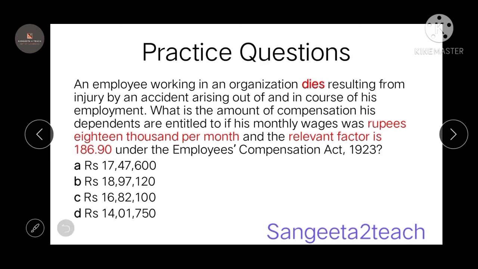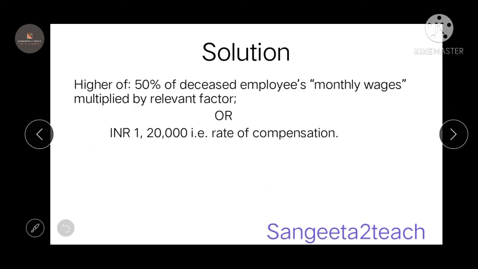So we know that for 50% of monthly wage, the monthly wage is greater than 15,000, so we are considering only 15,000 into relevant factor, that is 186.90, or 1,20,000, whichever is higher. Obviously the 50% into monthly wage into relevant factor will be higher, right? Let's see the solution.